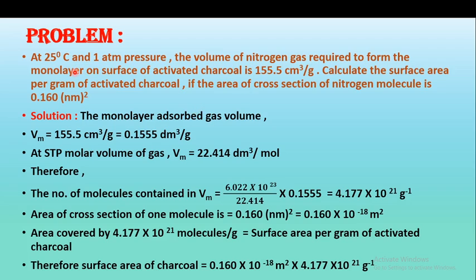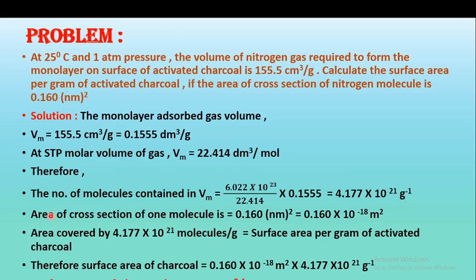Therefore, how can we calculate the surface area of charcoal? In the problem we have been asked the surface area of activated carbon, that is charcoal. So by multiplying the number of molecules by the area of cross section, that is 0.160 × 10⁻¹⁸ and the number of molecules 4.177 × 10²¹, we can calculate the surface area of charcoal, and thus the surface area of charcoal is 668.32 m² per gram. So this is the application of the BET equation.